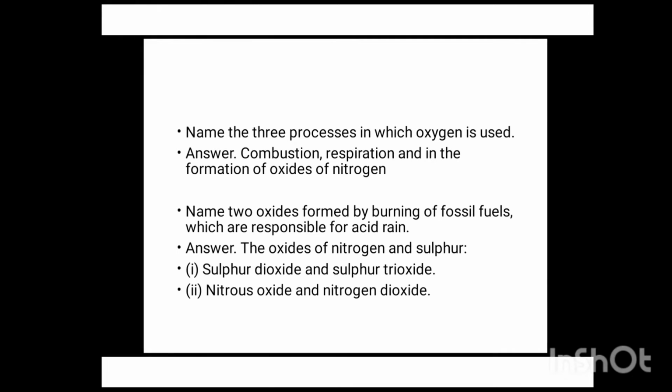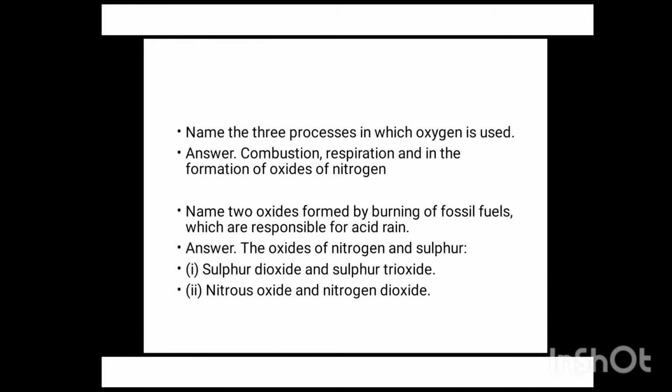Then, name two oxides formed by burning of fossil fuels which are responsible for acid rain. You have to name the oxides which are formed due to the burning of fossil fuels and that are responsible for acid rain.